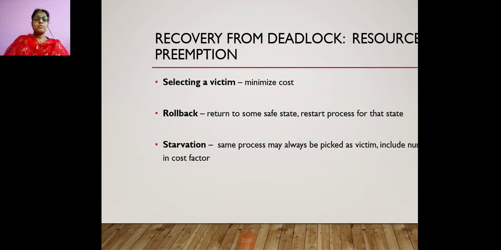So here you have to select a victim and preempt the resource. Whatever resources we have allocated to the processes, just preempt that resource and check whether deadlock occurs or not. That is what we can do: roll back the situation, go to the safe state, and restart the process from that state. So this is how recovery from deadlock works.